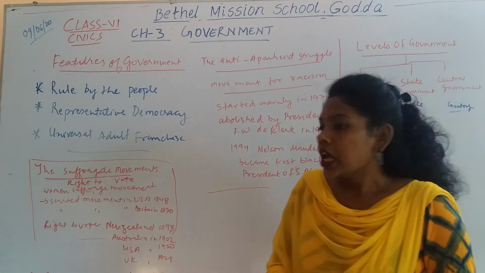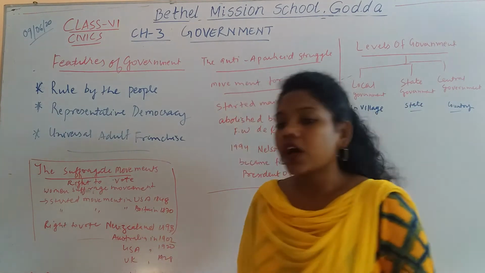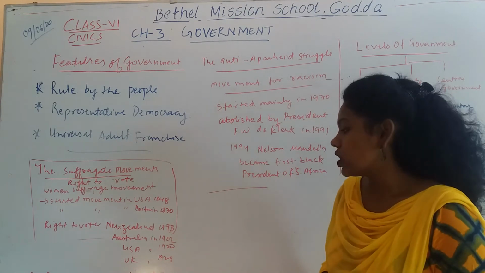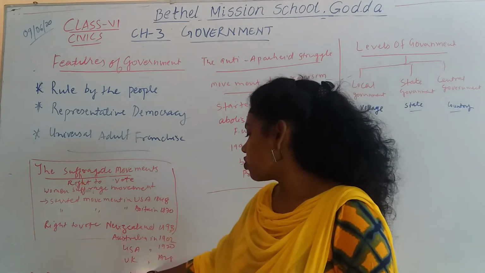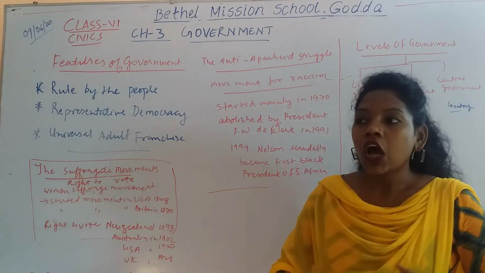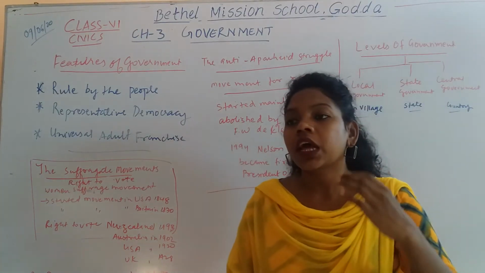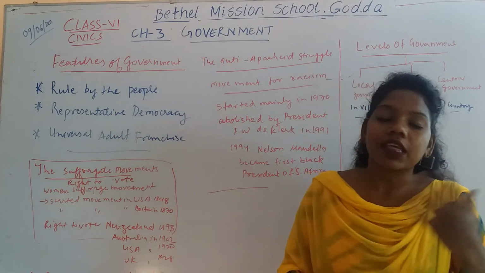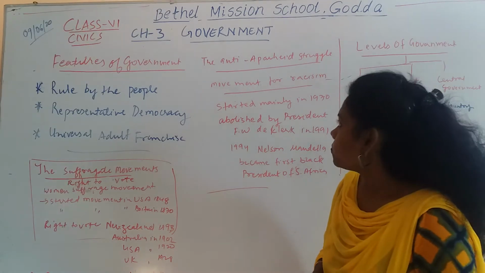Another is the act in 1952. It was in India that the election happened for the first time on the basis of universal adult franchise. That means all the adults participated in this election, which was held in 1952.